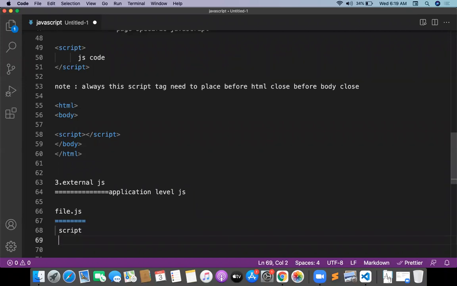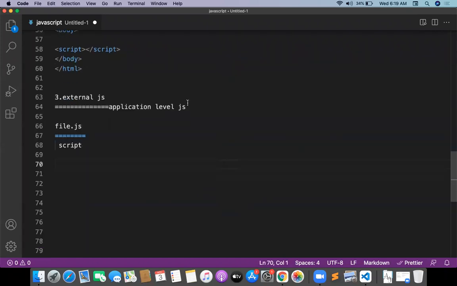Then we need to create an HTML file, file.html. Inside file.html, I need to access the external script. How to access it, guys? Script src, and we access file.js. This is the way of writing external JavaScript.